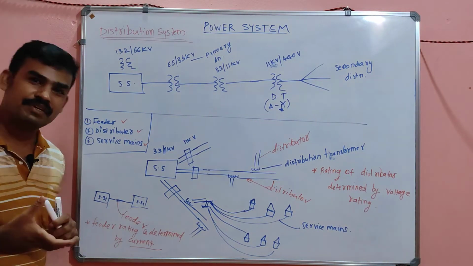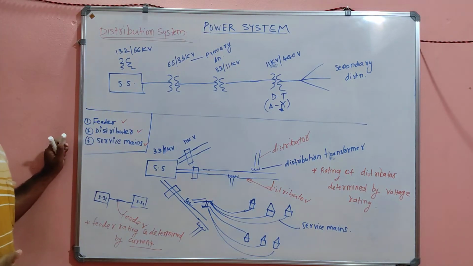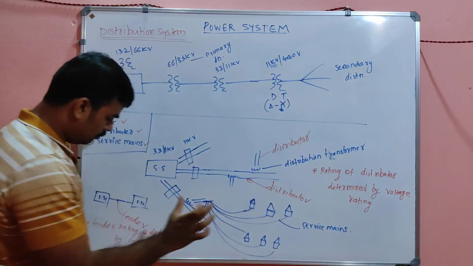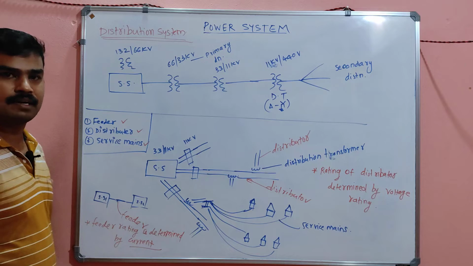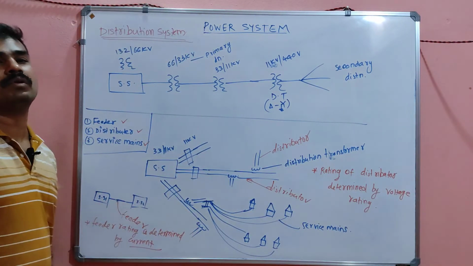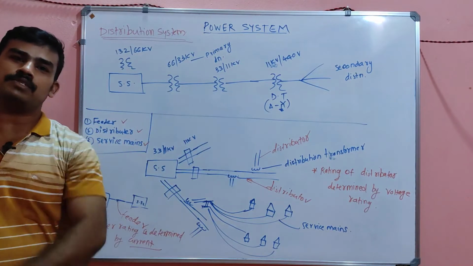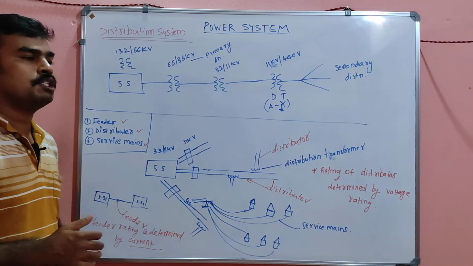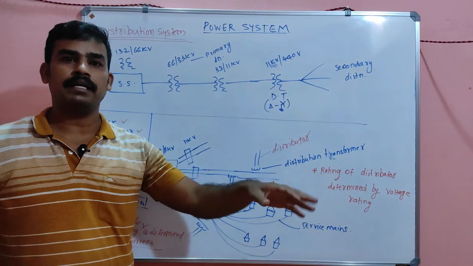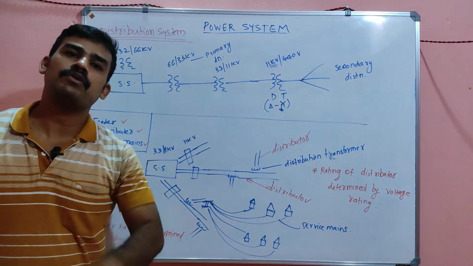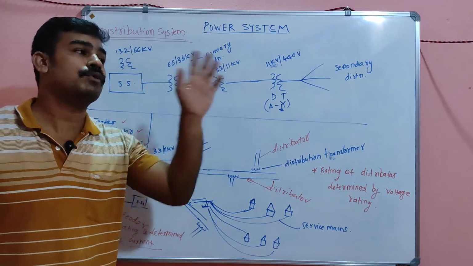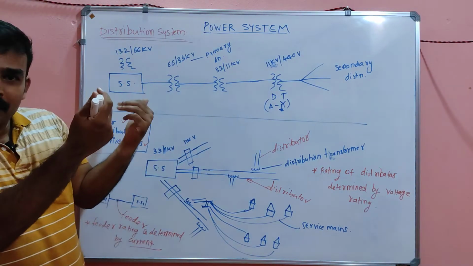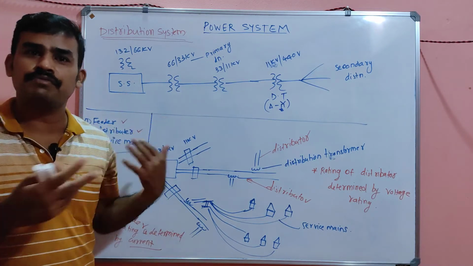So did you get the difference between the various parts of distribution, and the difference between feeder and distributor? These two key points you have to always remember. Feeder rating is determined by its current rating, and distributor rating is determined by voltage rating. Feeder is current rating, distributor is voltage. Why? Because in a distributor, a 440 V line, even though it can supply thousands of homes, the voltage will be 440. Current may be different, but the voltage will always be 440. The current will change according to the absorbing capacity of the load, meaning the absorbing capacity of the home.